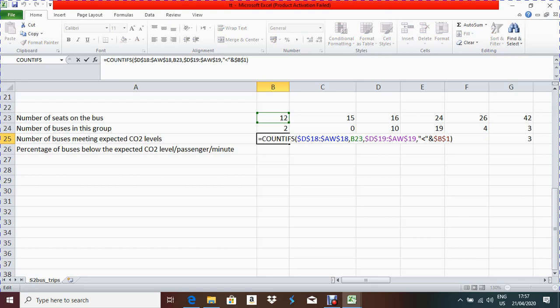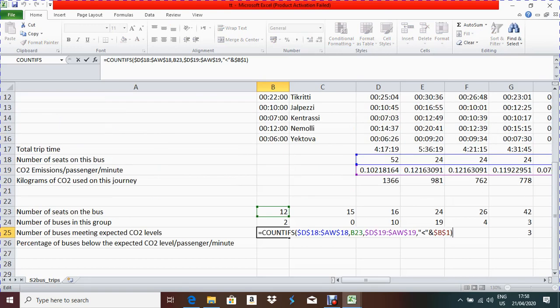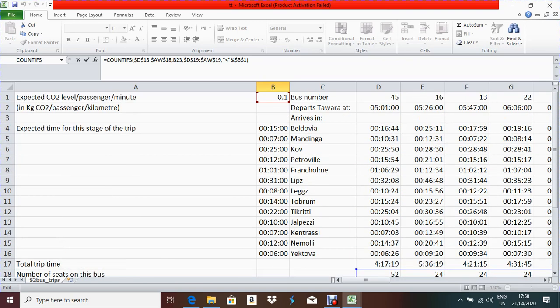Now see, COUNTIF: the first range is this one, the total number of seats on this bus, then the criteria was this group, right, according to the question paper. The next range was this carbon dioxide emission per passenger per minute, and the criteria was less than B1, absolute B1, that means less than 0.1. Why did I take the less than sign?